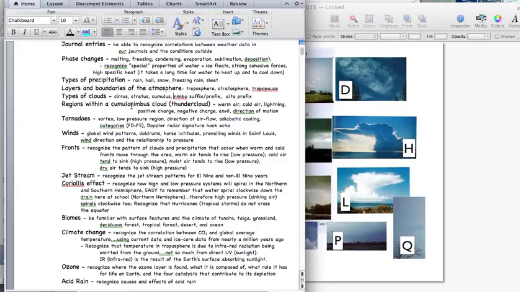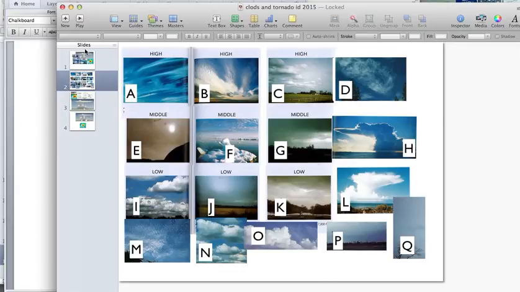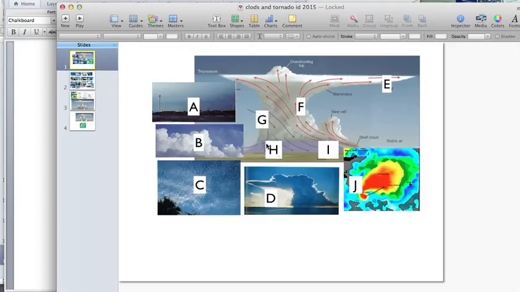Regions, let's look at this here. Regions within a cumulonimbus or thundercloud. So let's take a peek here at a big cumulonimbus cloud. I want you to recognize where the warm air is being pushed up, the cold air is being pushed down. It's that motion that kind of allows the cloud to organize, that contributes to the hail and the lightning that can occur with these type of clouds.